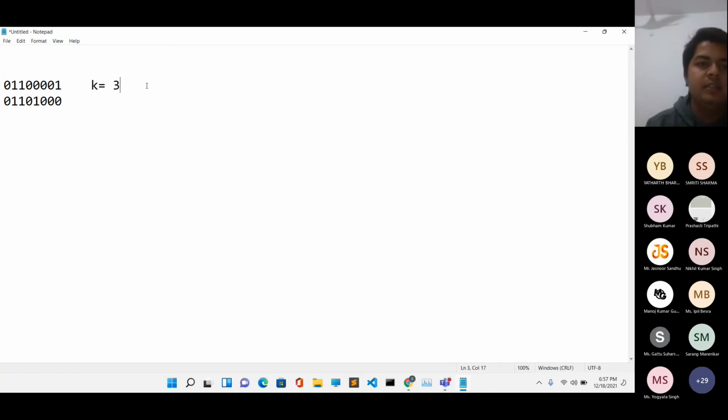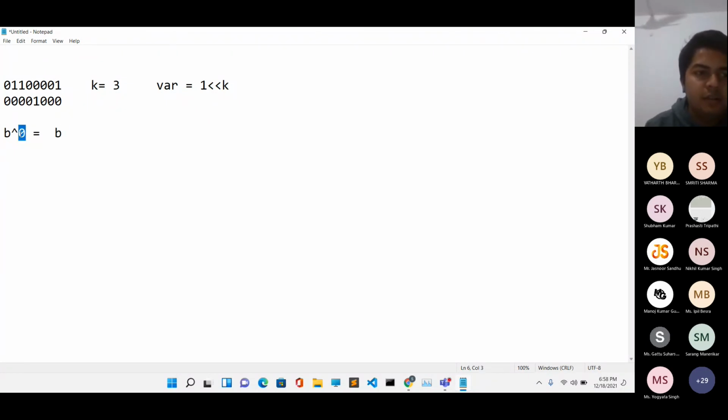For doing this, we again declare a variable, and we store 1 left shift k in it, and we take its XOR with the original number. So why does it work? Let's see. We have zero at all the other locations. This is 1 left shift 3. Now, there is a very simple property: B XOR 0 is always equal to B. This is not an exponent, this is XOR.